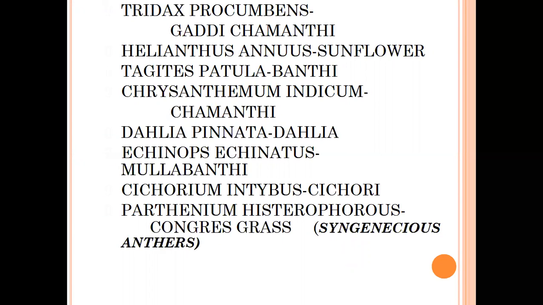Asteraceae have about 1100 genera and 20,000 species distributed all over the world in temperate and tropical regions. In India, about 167 genera and 900 species are represented, distributed all over India.